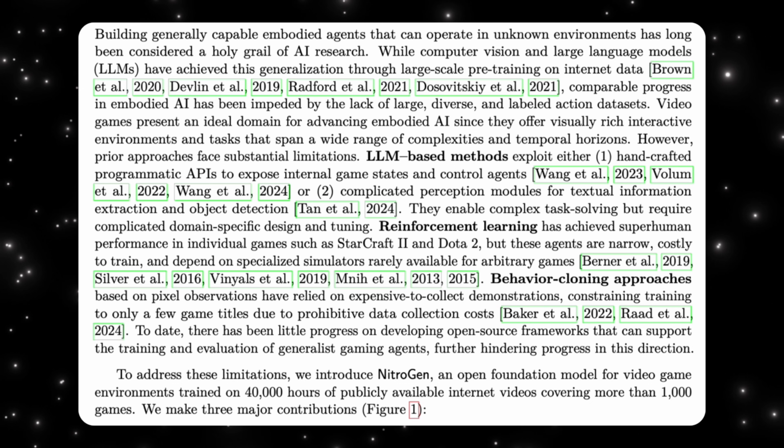The bigger implication here is not just better game playing AI. This is about building agents that can understand environments, plan actions, and adapt. Games are just the training ground. What comes next is embodied AI that works in the real world. If you think of ChatGPT as a foundation model for language, NitroGen is aiming to be the foundation model for action, and that's why this paper matters a lot.